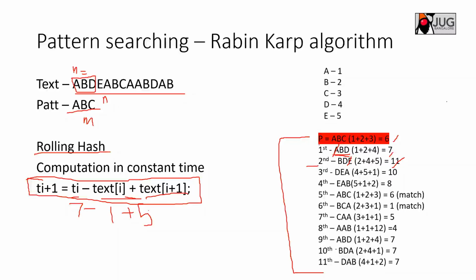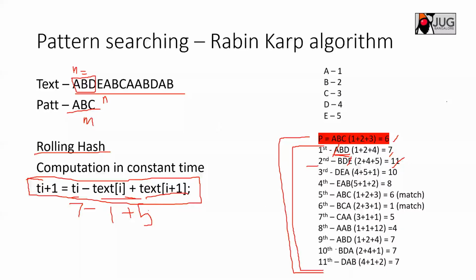In the first for loop, I have not written the code, sorry for that, I will compute the hash for all the sets of m-length characters which can be matched with the pattern.